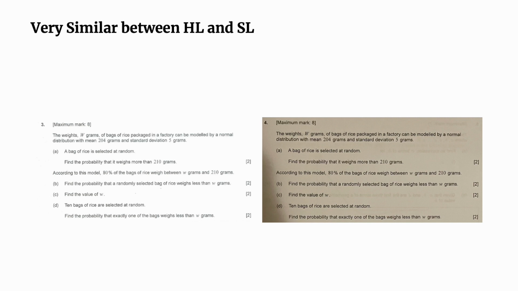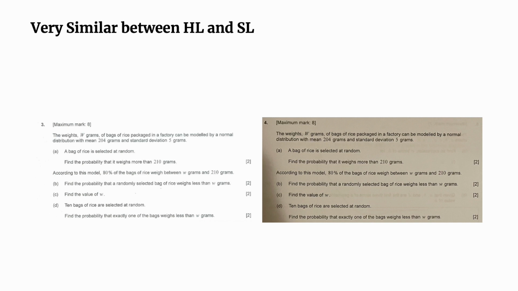And part D, I think it's a really, really good question. I want you to pause this video. If you actually had studied topic 4 and prepared for the exam or school test, pause the video and think about part D. What do we have to do? Up to C, we're talking about the weight, which is a continuous random variable. But if you go to part D, now we're choosing ten bags of rice. Okay, then now it becomes a discrete random variable.